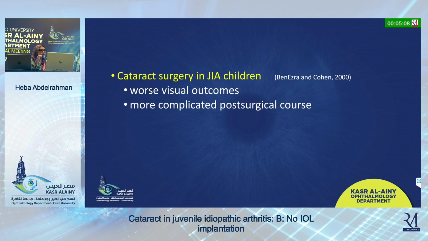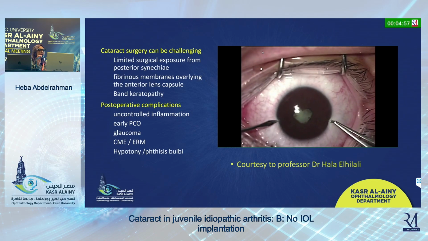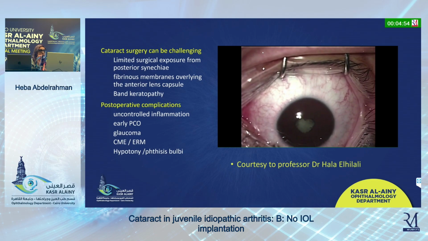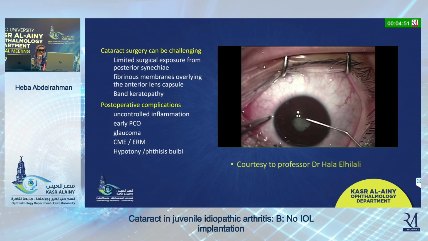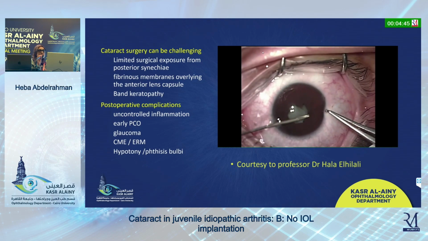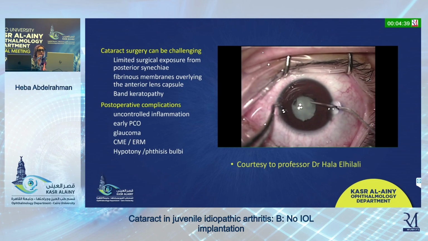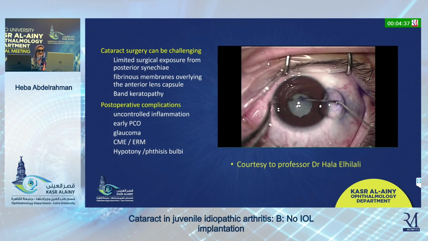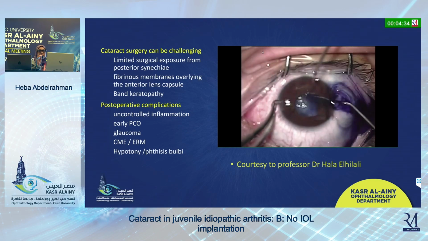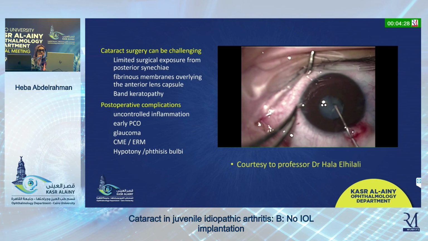As Dina said, cataract surgery in JIA children has the worst visual outcomes, with a more complicated post-surgical course. Cataract surgery may be challenging because of the limited surgical exposure due to the posterior synechiae, the fibrinous membrane formation on the lens capsule, and the pupillary pathology. The technique, as Dina said, usually involves synechiolysis and removal of any membranes on the anterior lens capsule. We usually use a stain, and capsular access may be difficult with the changing texture of the capsule.